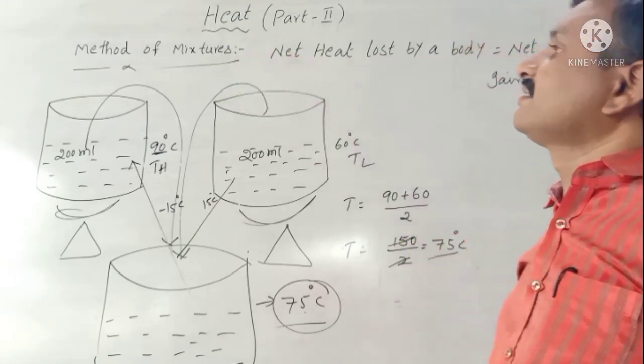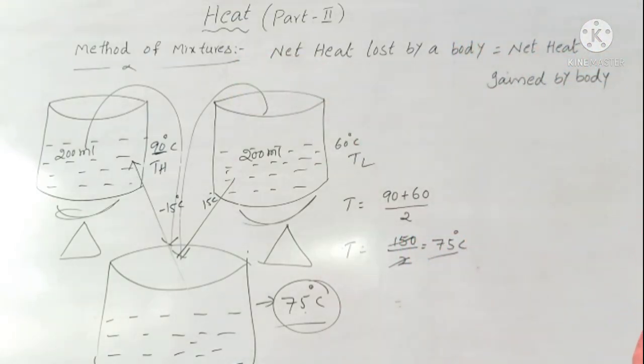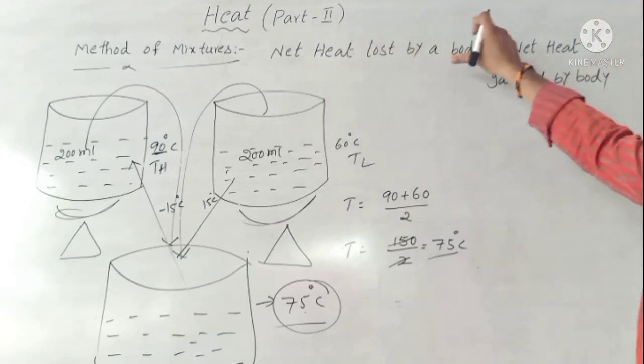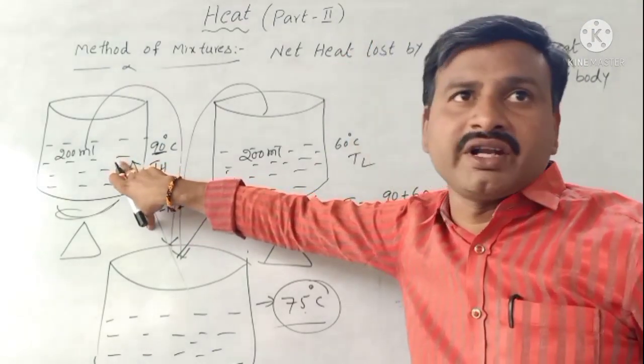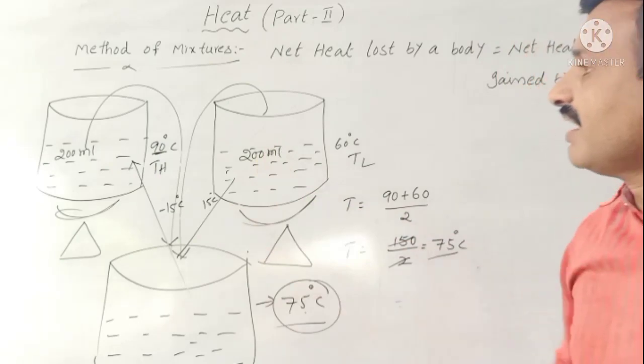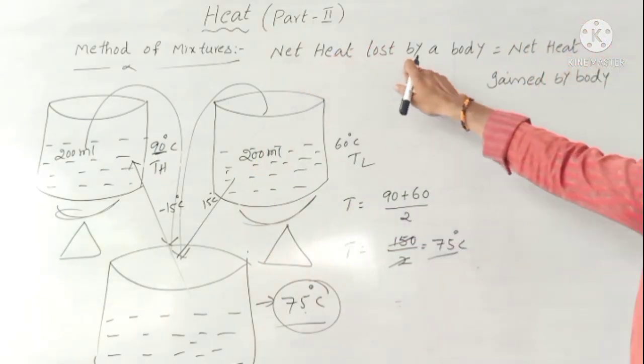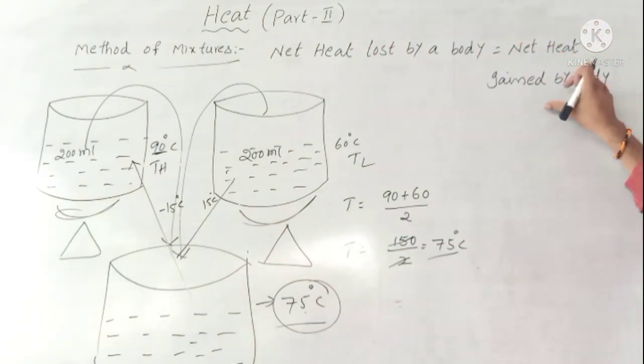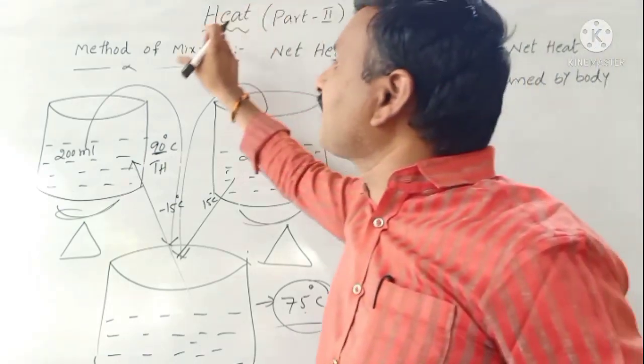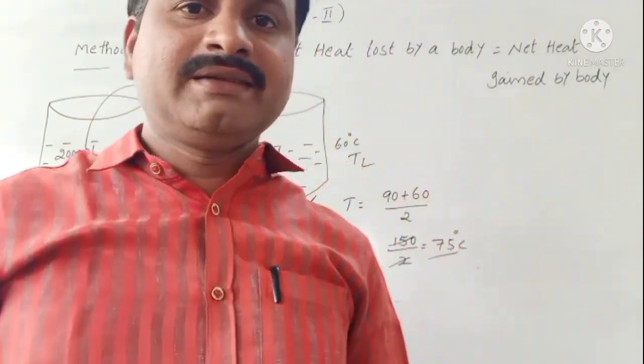What is the method of mixtures? The principle of the method of mixtures: here is the body that loses heat and here is the body that gains heat. So net heat lost by a body is equal to net heat gained by a body. It is the principle of the method of mixtures.